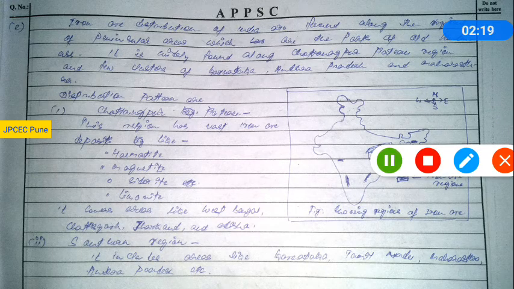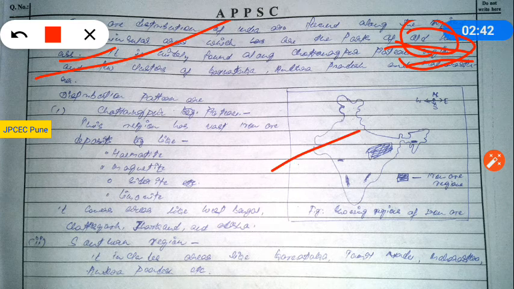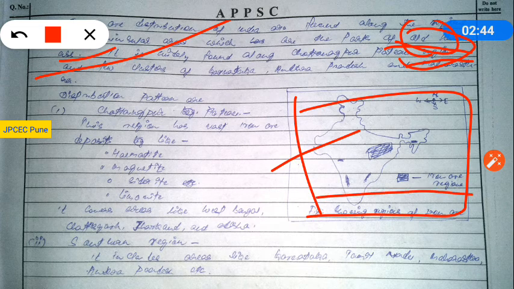Question number 1E, it is again for the 8 marks. Examine the pattern of distribution and mode of exploitation of iron ore in India. So you have a good understanding about the iron ore. You rightly explained the old igneous rock. Okay, the Dharwadian orogeny you can mention, the Dharwadian and Kadapa rocks. Then this map is self-explanatory, the distribution of iron ore resources.